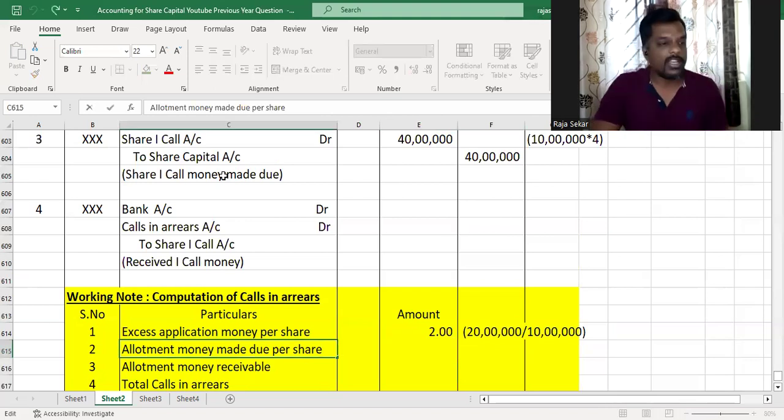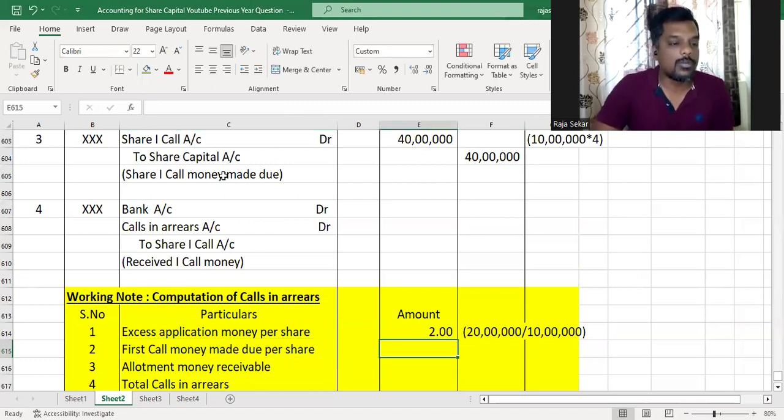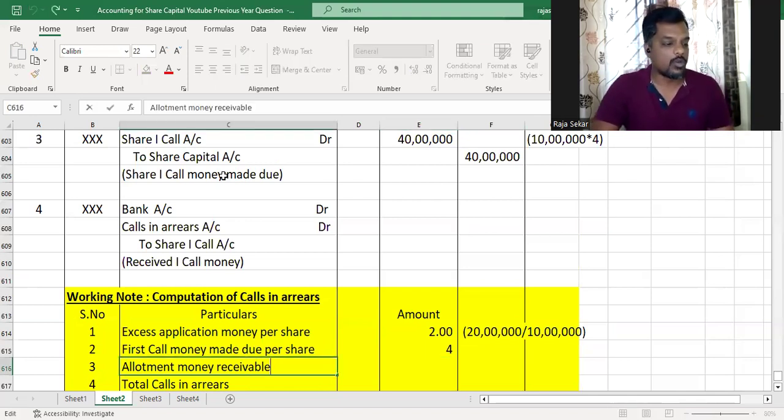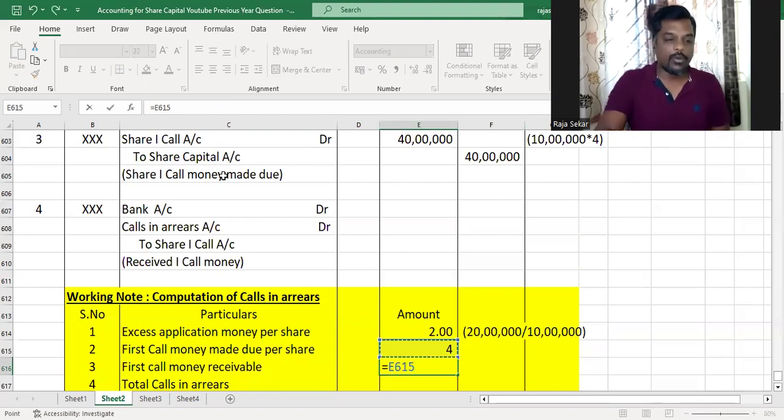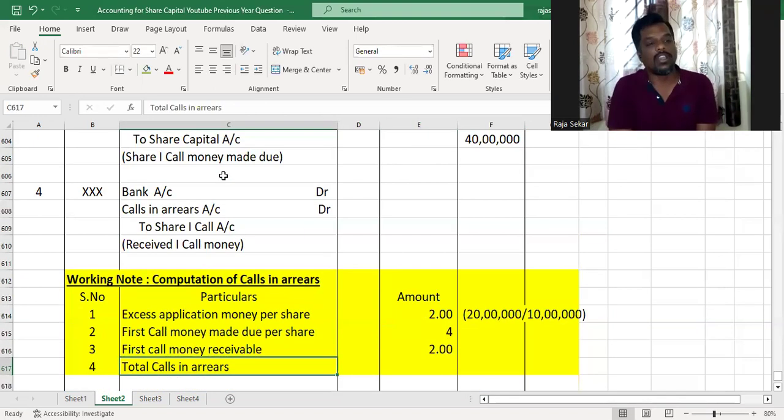And it's not allotment money in this question, it is first call money. First call money due per share was 4 rupees, my dear children. So first call money receivable for the share is the money due minus the excess application money already available.